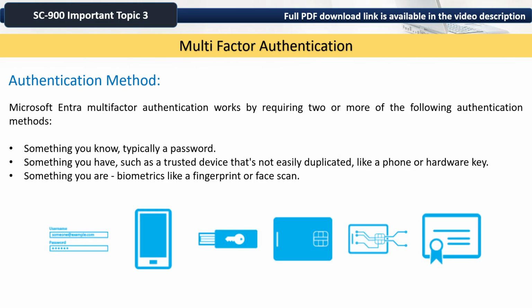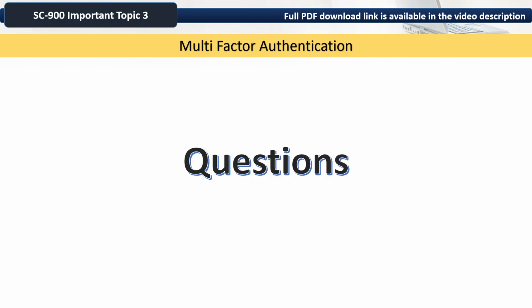About the authentication methods, Microsoft Entra multi-factor authentication works by requiring two or more of the following authentication methods. Something you know, typically a password. Something you have, such as a trusted device that is not easily duplicated, like a phone or hardware key. Something you are, biometrics like a fingerprint or face scan. So, the questions related to the same topic.